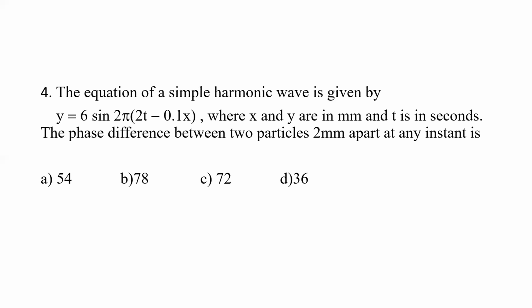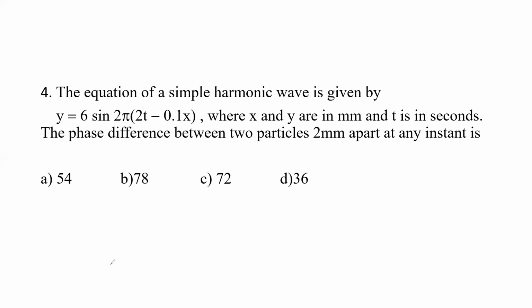The phase difference between two particles 2 mm apart at any instant is. So the equation is given. What are they asking? They are asking the phase difference, which means you need to calculate an angle value. Options are 54 degree, 78 degree, 72 degree, then 36 degree.